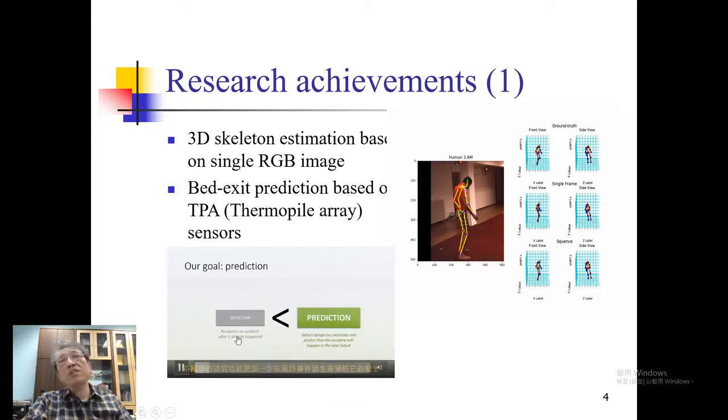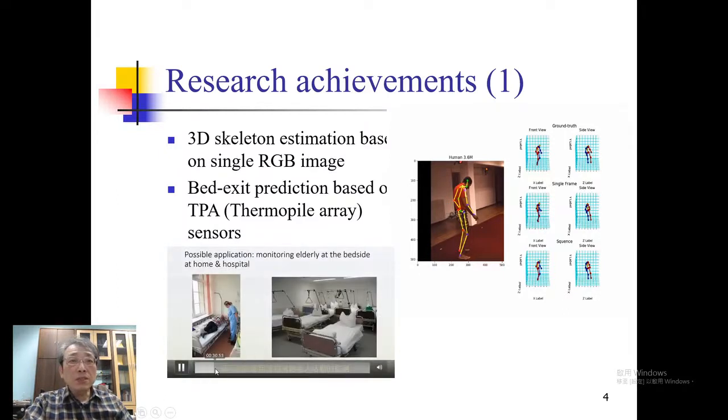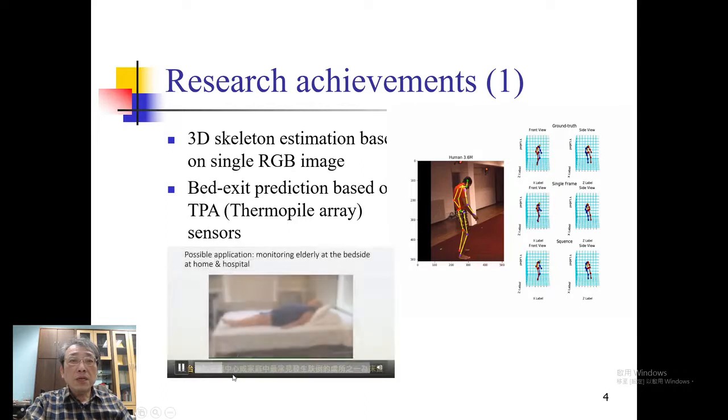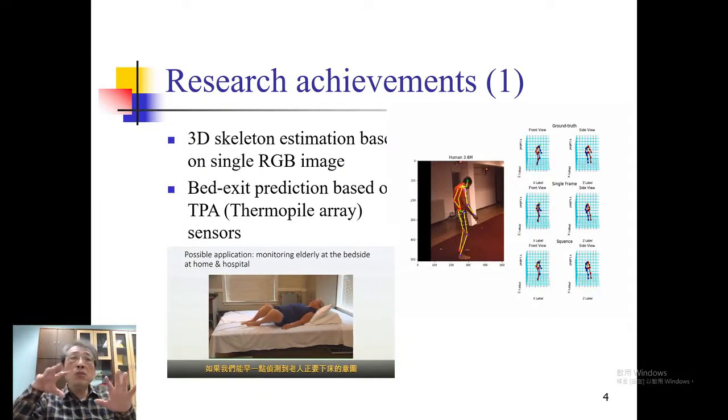This work was done by my Poland student. One possible application is monitoring the elderly at the bedside. This elderly person wants to get off the bed, but accidents happen for elderly people, and we want to prevent falls. If we can predict the patient's effort to get out of bed early and inform the caregiver several seconds in advance, we can inform the caregiver before the person gets off the bed.